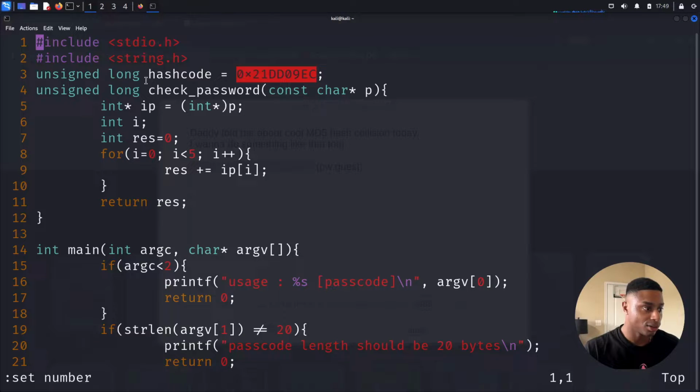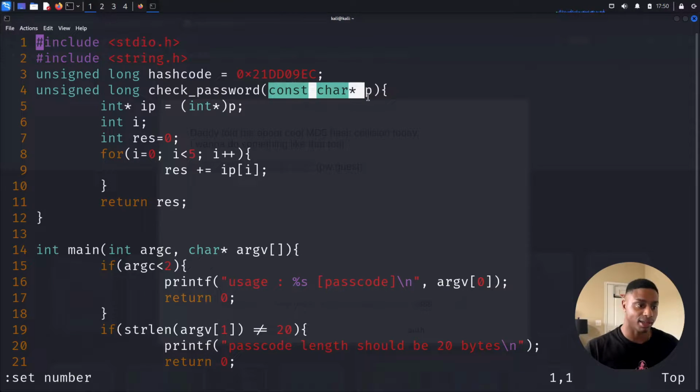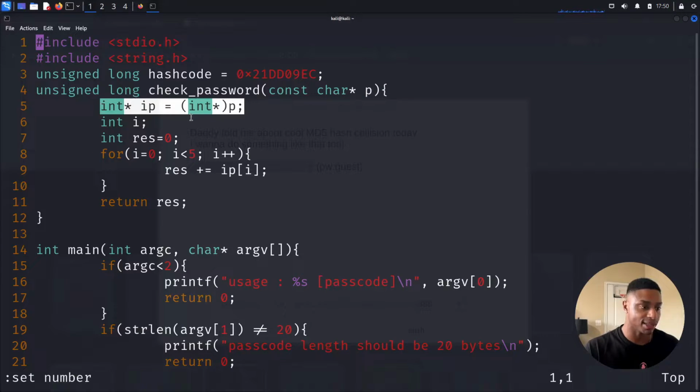Okay. So on line 3, we have this value called hashcode, 0x21DD09EC, being defined. We see a function called check_password. That sounds pretty interesting. It takes in as an argument a constant character pointer called p. And then the first thing we do is we cast that character pointer into an integer pointer. That's interesting.